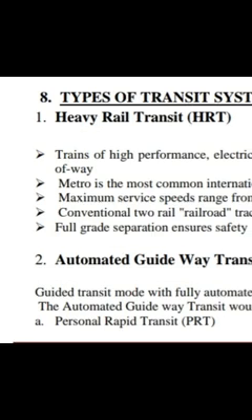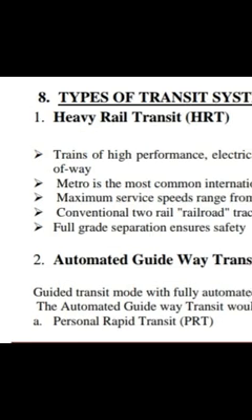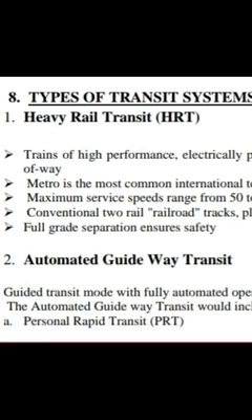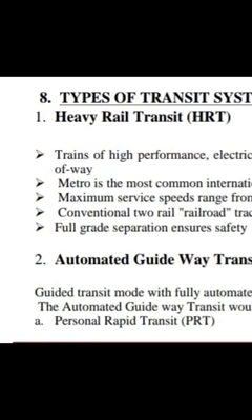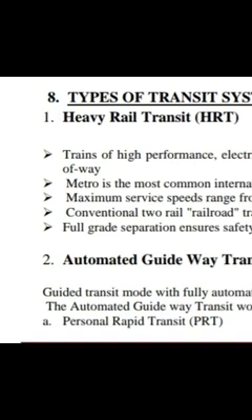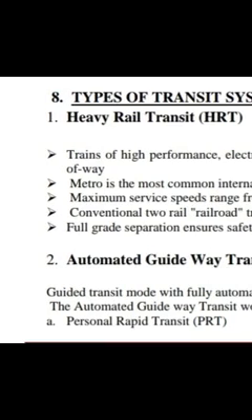Next, we'll see another type of transit system. It is automated guideway transit. Here the guided transit mode is fully operated automatically. This automated guided transit includes personal rapid transit. What does personal mean? It is operated as a personal, individual rapid transportation system.